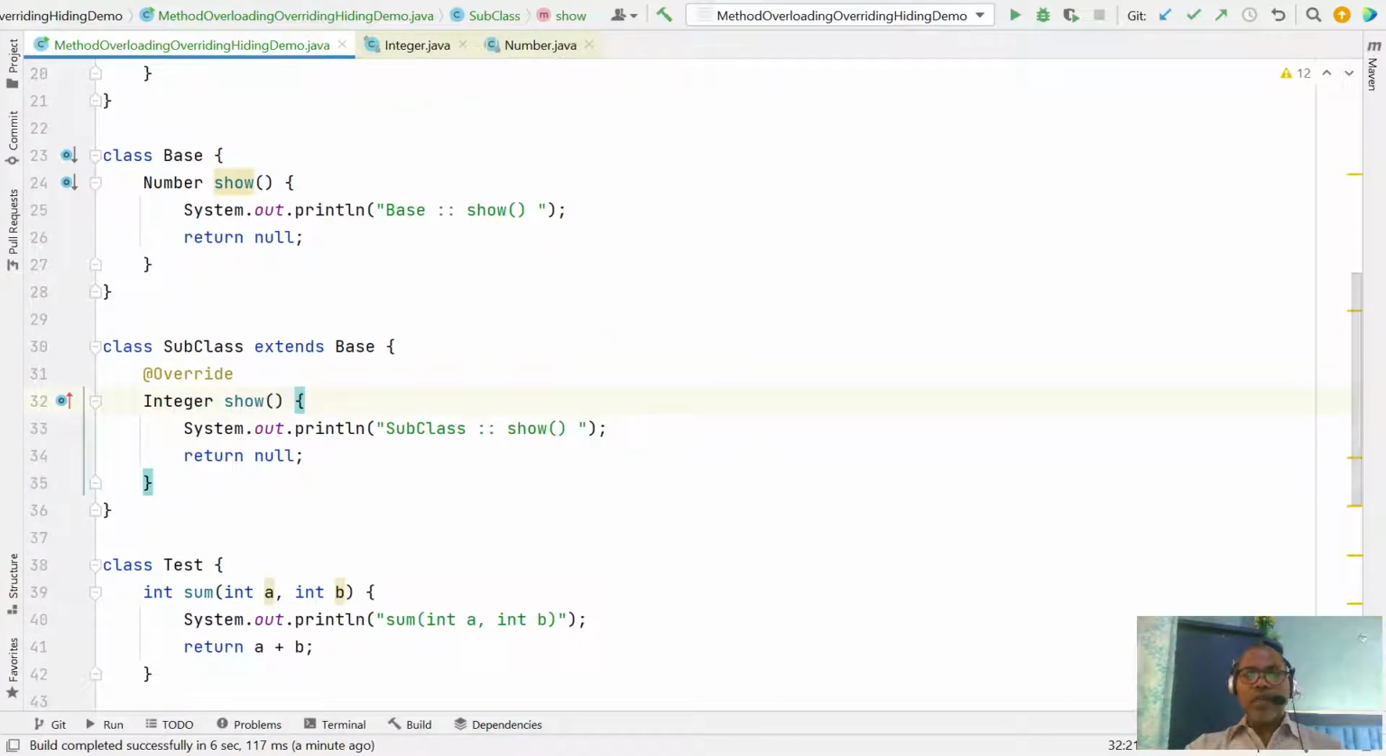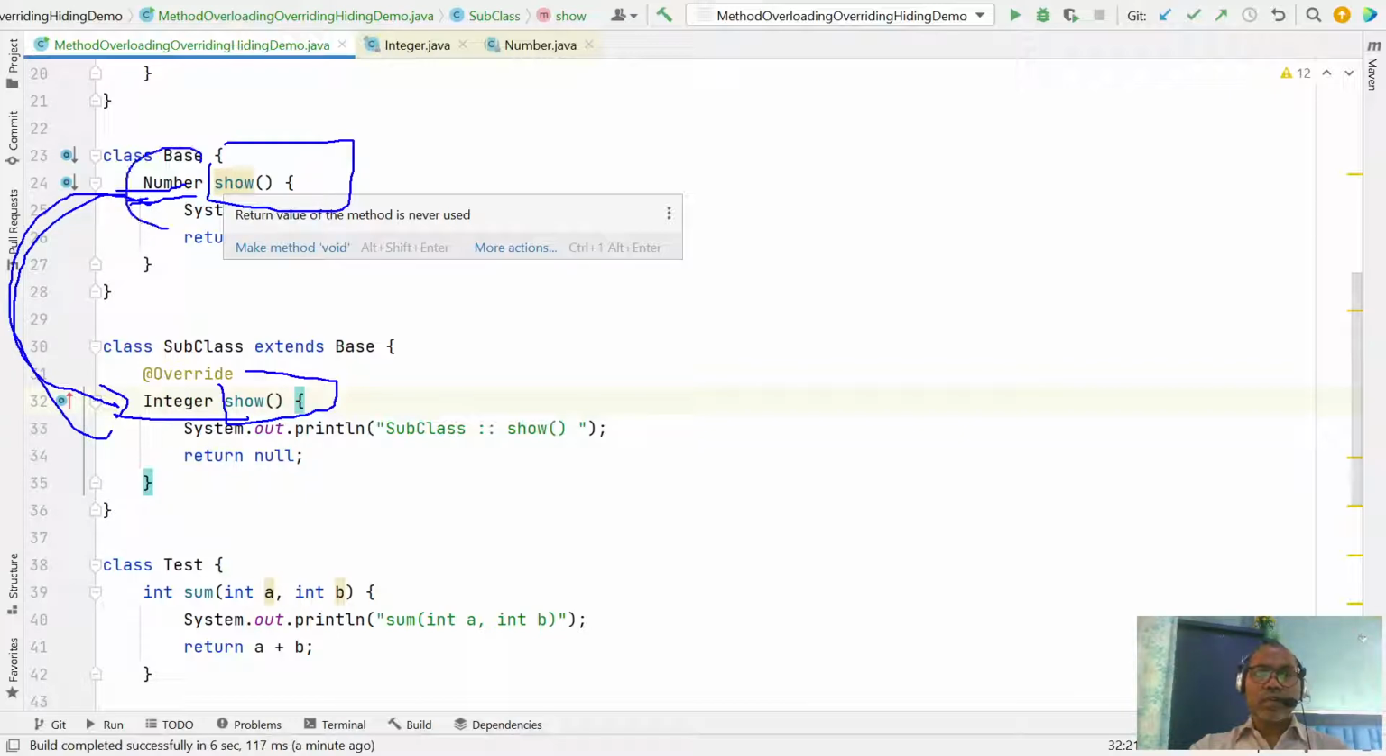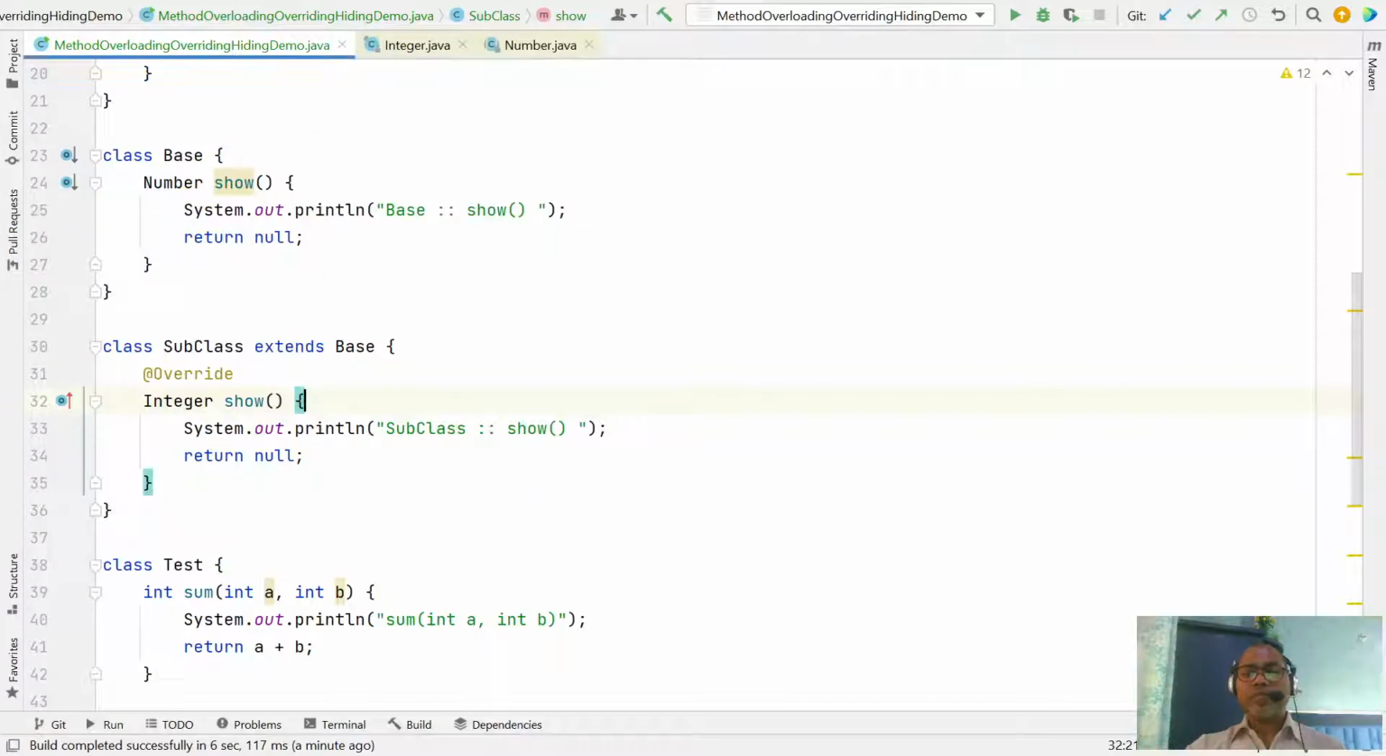So generally, same signature means this part should be the same. The return type can be the same in overriding, or it can be a subclass of it. If this is Object, then it can be any subclass. So this is one kind of return type difference.